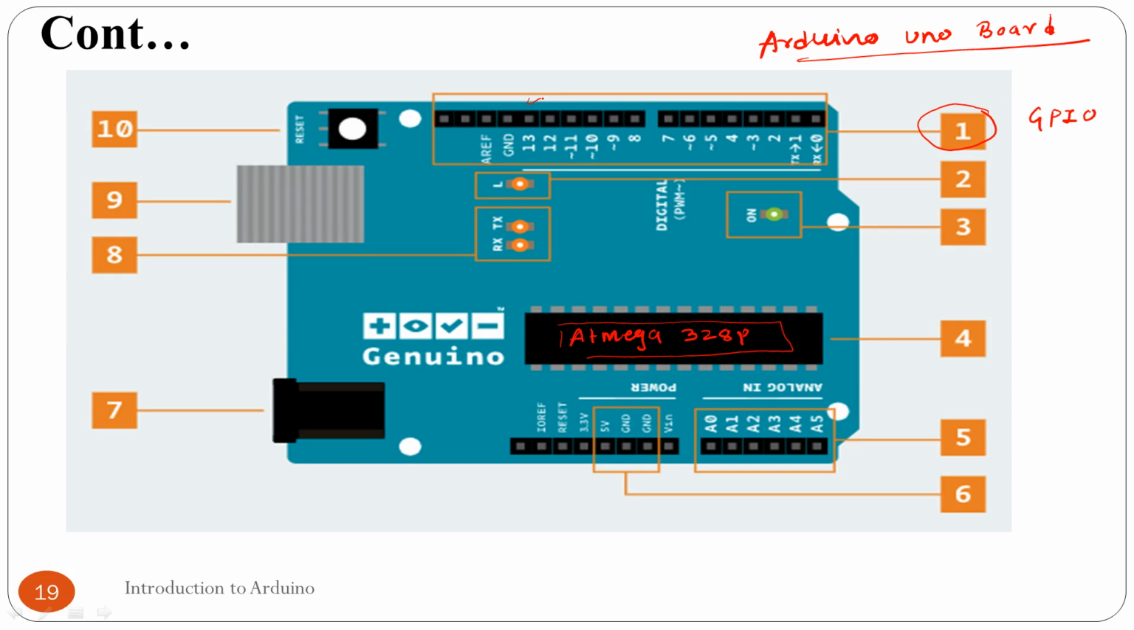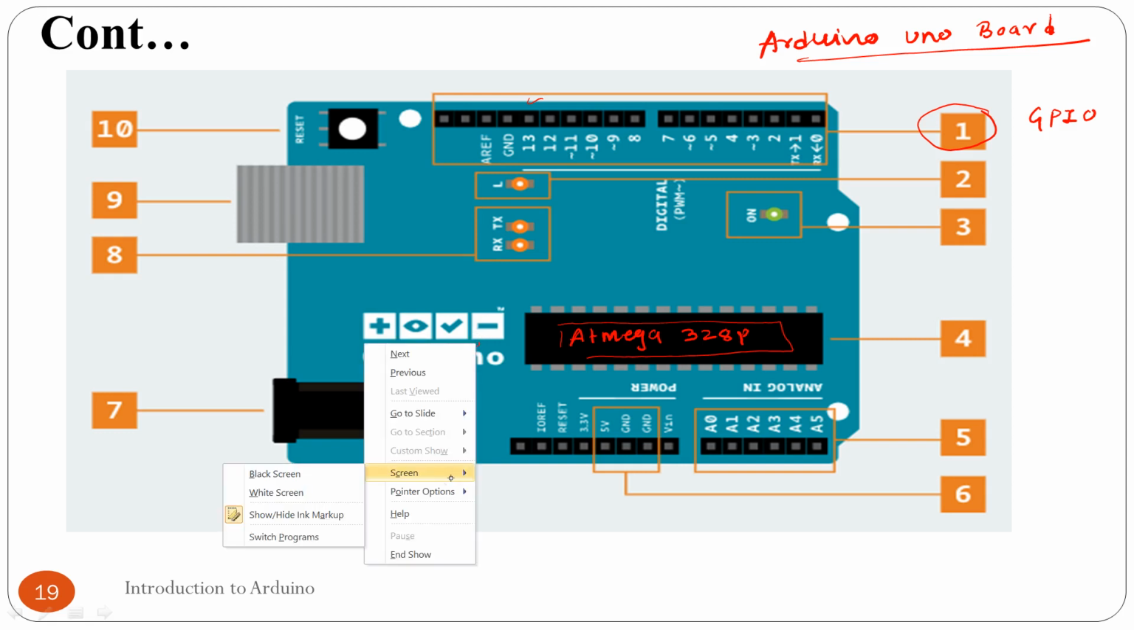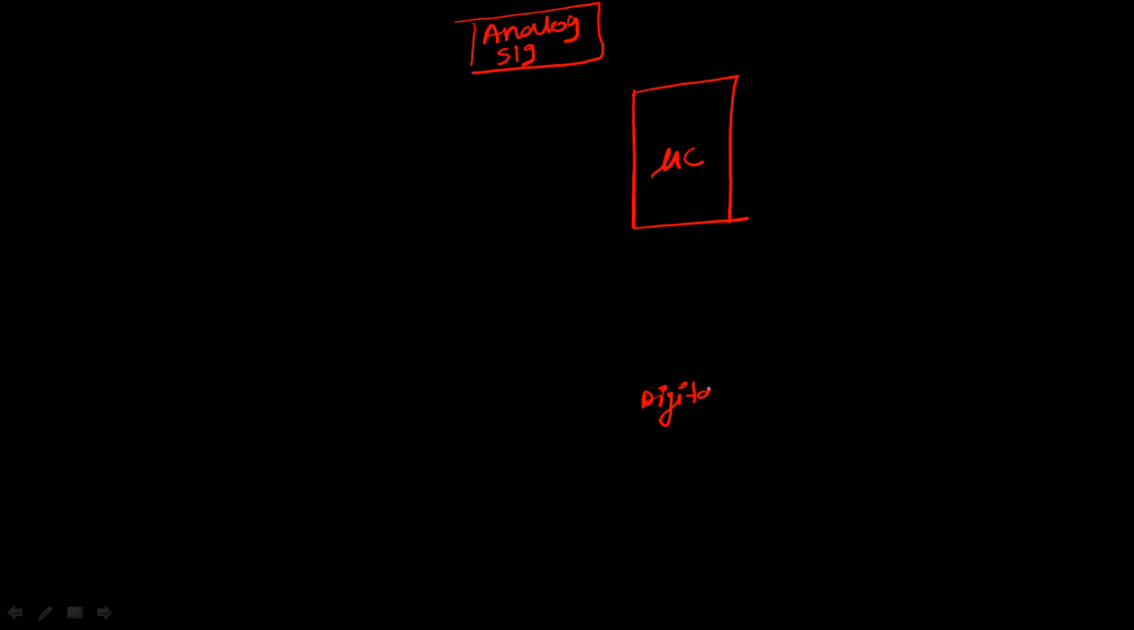Okay, now these are digital pins. Now what is meant by digital and analog signal? So I will explain this particular thing. Suppose we have a microcontroller, and you want to process some analog data or analog signal. Okay, so you have an analog signal. Now a microcontroller basically works on digital logic. Please remember this thing. A microcontroller always works on digital logic, that is 0 and 1.